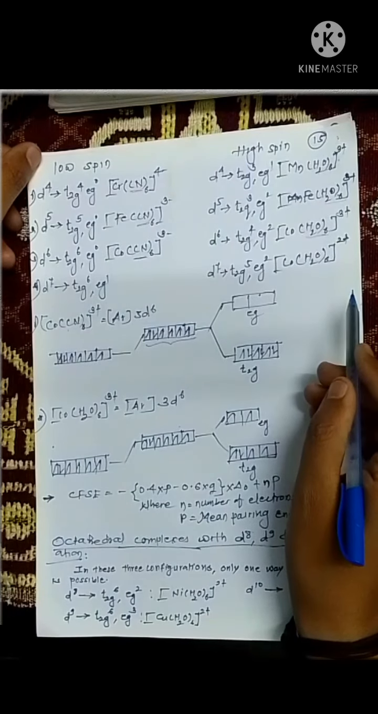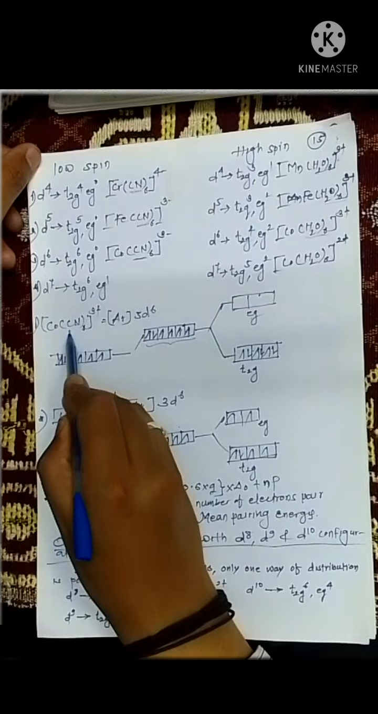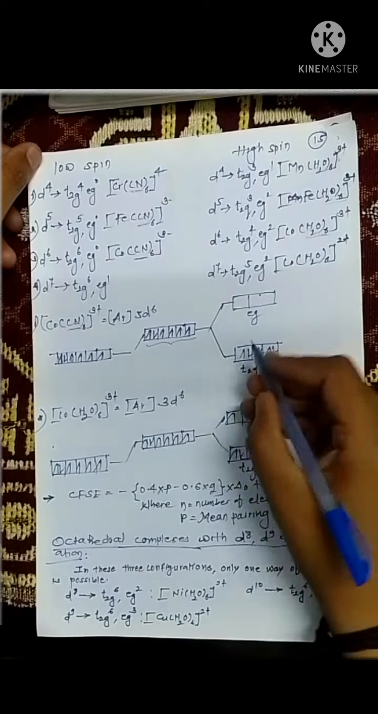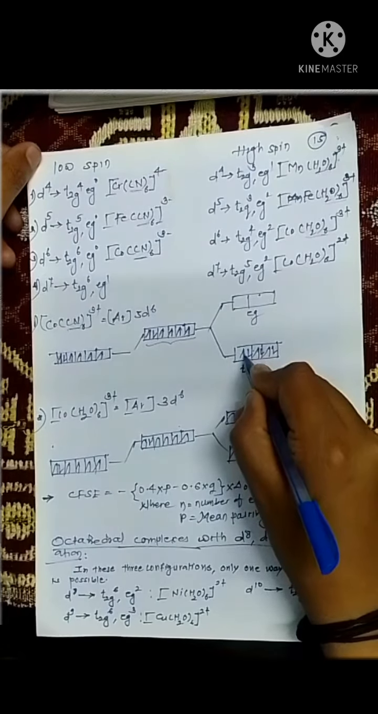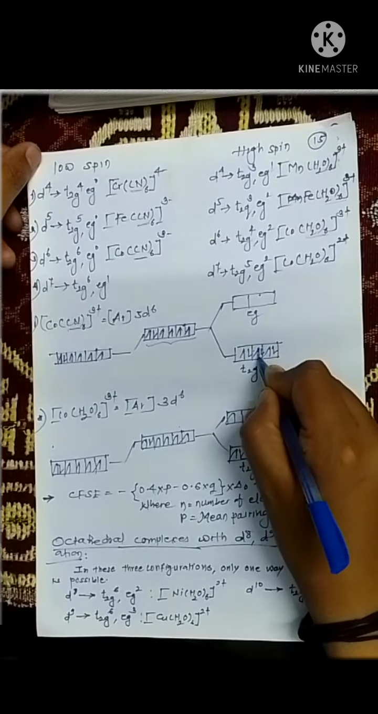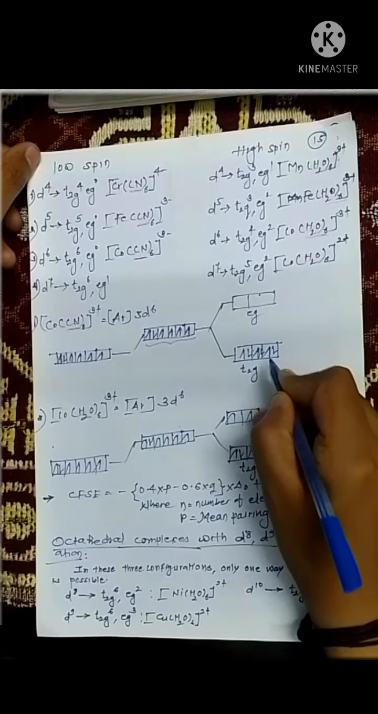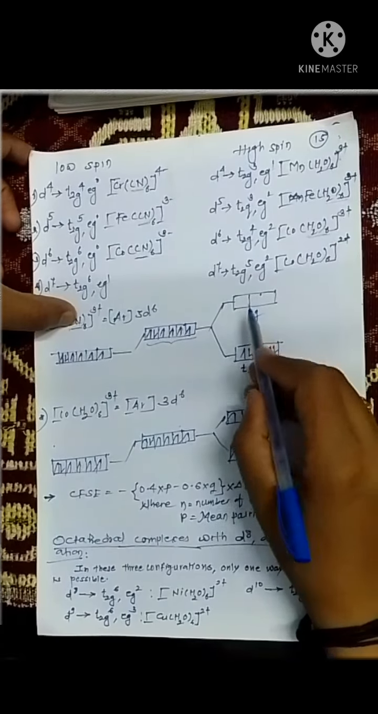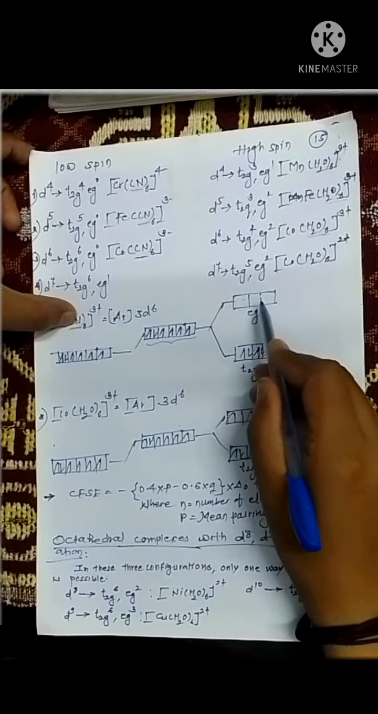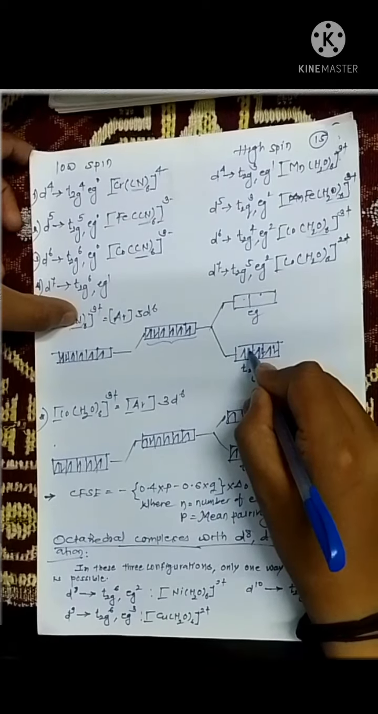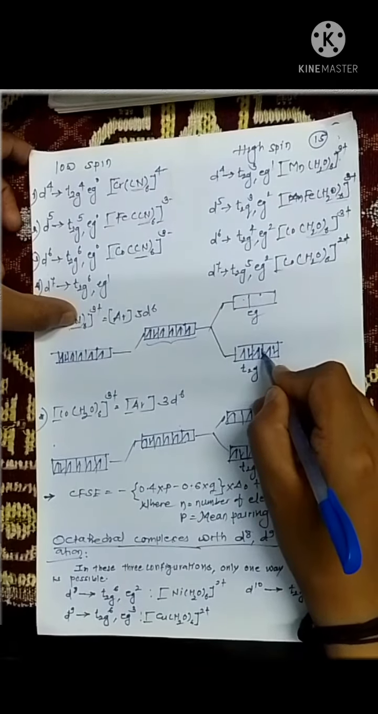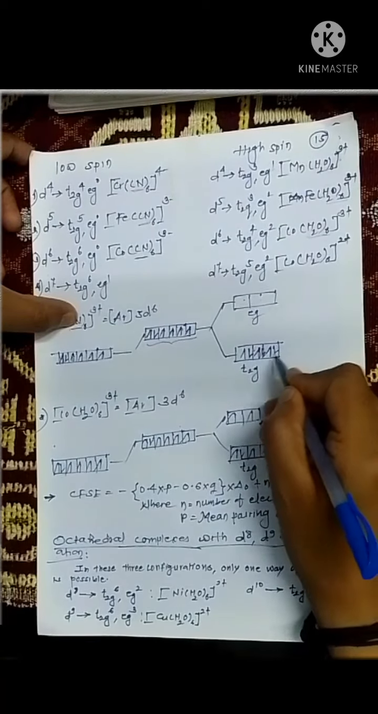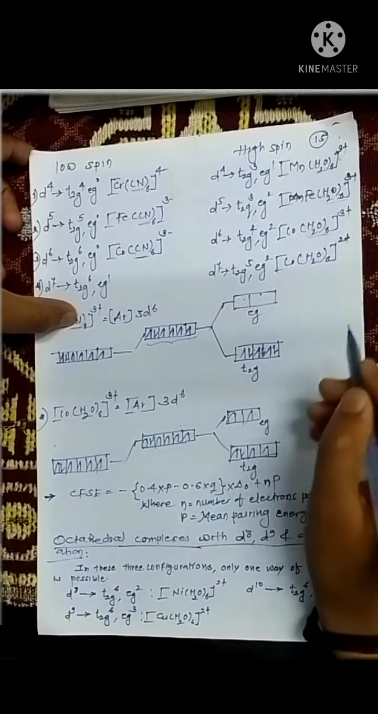Now the important thing is that cyanide is a strong ligand. So since cyanide is a strong ligand, I am going to put the first electron here, second in the second orbital, third in the third orbital, and now cyanide tells us pairing occurs. So I am not going to put my fourth electron here and fifth here. I am going to put the fourth electron in a pair like this. Then the fifth electron comes and pairs here, and the sixth electron comes and pairs here.